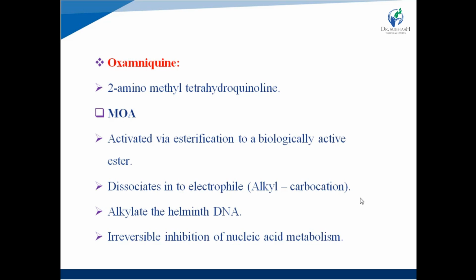It is activated via esterification and converted into an active ester, and this ester dissociates immediately into an electrophile. What is an electrophile? An electron deficient species. And these electrophiles are positively charged alkyl groups that are known as carbocations. Now, this alkyl group or electrophile causes the alkylation of the helminth DNA, and alkylation of helminth DNA leads to the inhibition of nucleic acid metabolism.